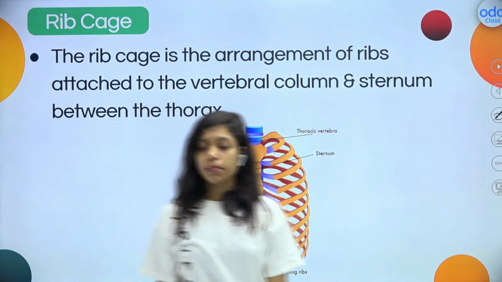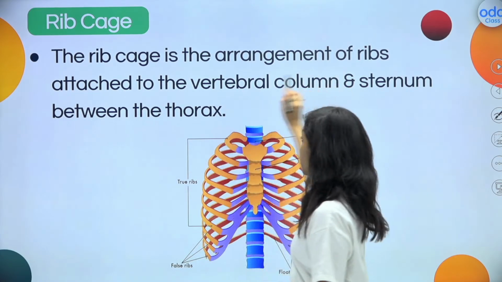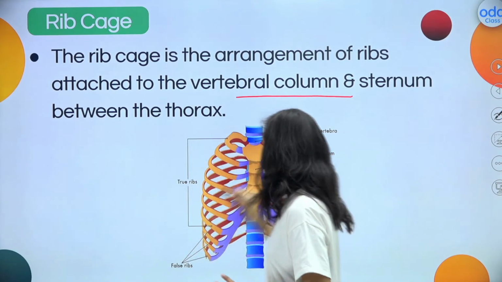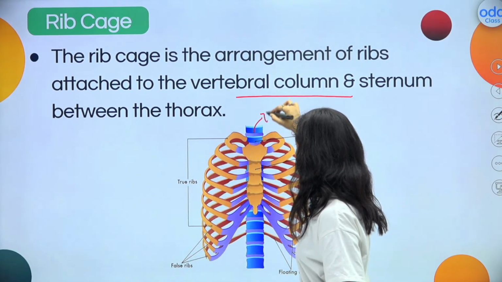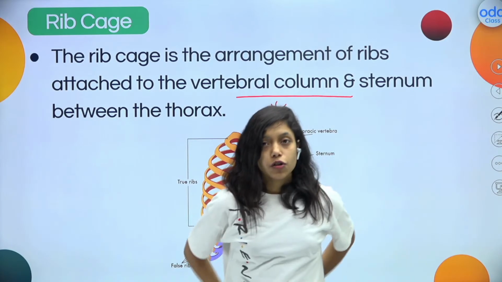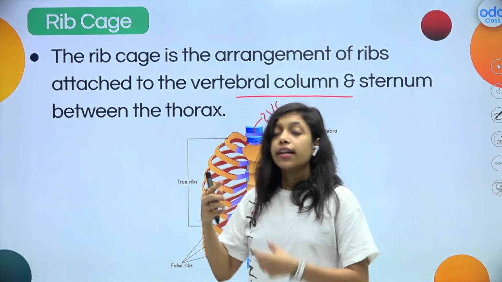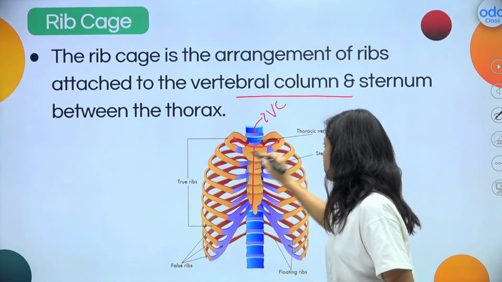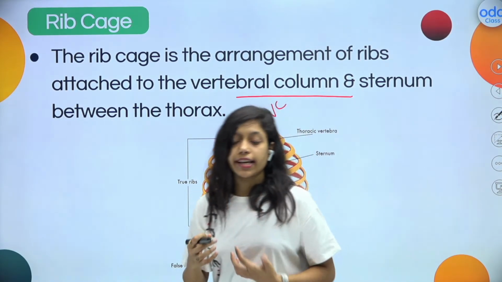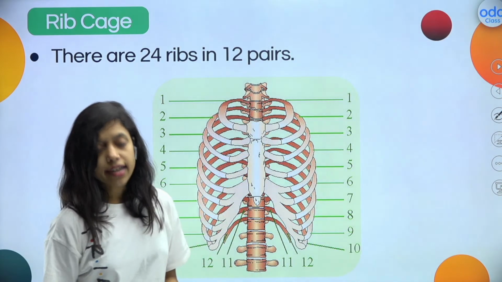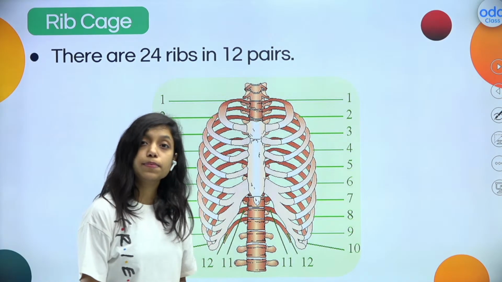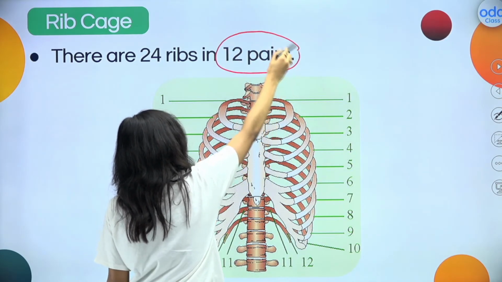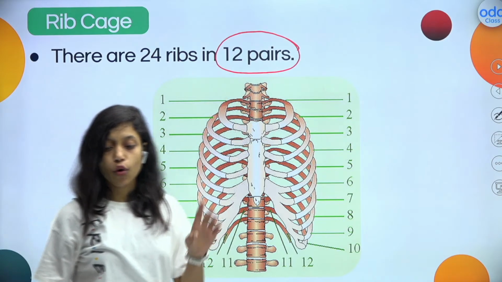The rib cage is nothing but the arrangement of ribs attached to the vertebral column and sternum around the thorax. So what happens here, as you can see, this is our vertebral column. Backside also it is attached, front also it is attached, right? These rib bones are attached to our vertebral column and the sternum, through the thoracic cavity. I hope you remember that. And there are total 12 pairs of ribs, right? Normal people will have 12 pairs of rib bones, that is total 24 ribs, right?